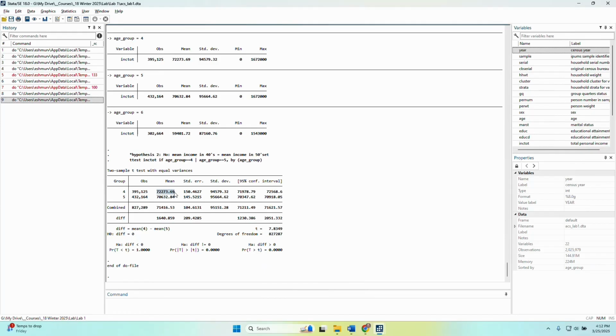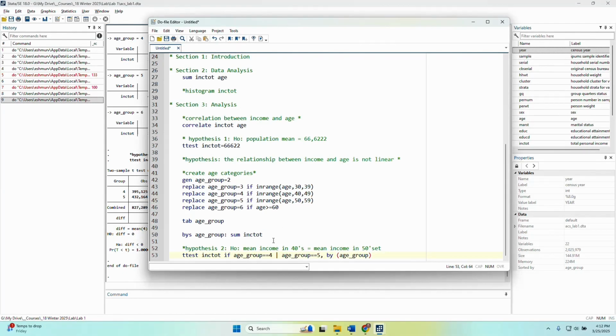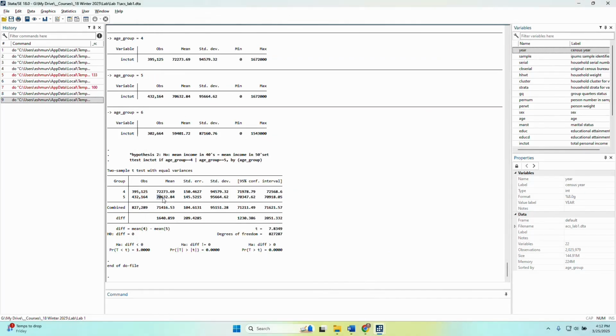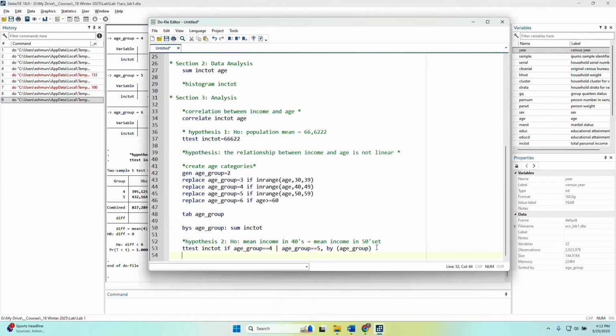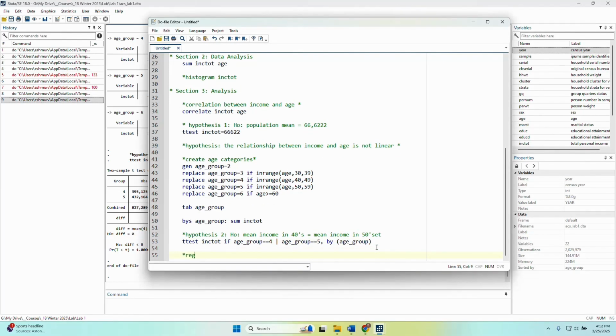Notice that my mean right here for the 40s is the same mean I calculated here. My mean for the 50s is the same mean I calculated here. And this finds that the t-test statistic is 7.83. The p-value is 0. So I would reject the null that they're the same and conclude that they are statistically different from one another, meaning that the earnings in your 50s are lower than your earnings in your 40s. And that would argue for this nonlinear relationship. So that's one way I can do a t-test for that. Well, maybe I could say, let's look at a regression analysis. So what would a regression analysis show us?